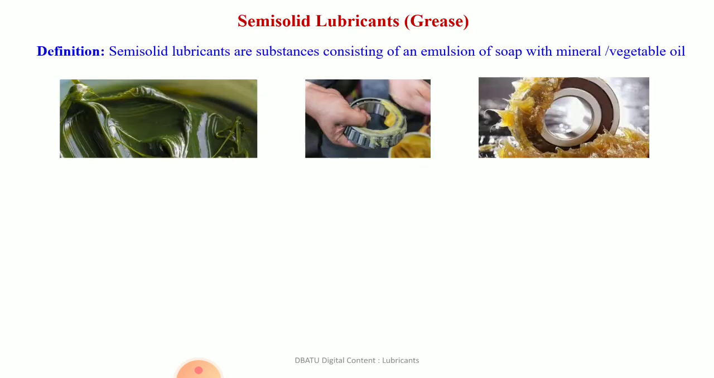Now, let us see the second type of lubricants, that is semi-solid lubricants. These are commonly known as grease. Semi-solid lubricants are substances consisting of an emulsion of soap with mineral or vegetable oil. Means greases are made up of soap and mineral or vegetable oil.